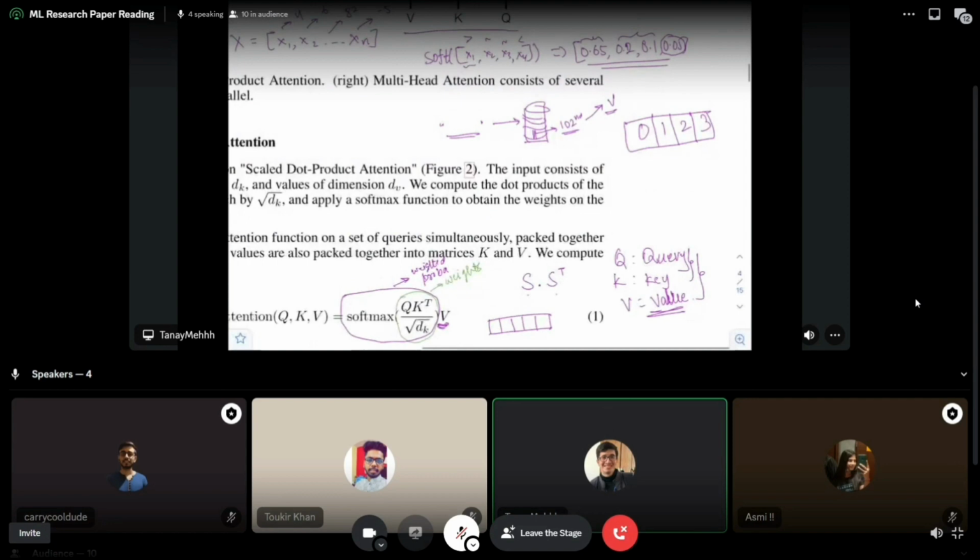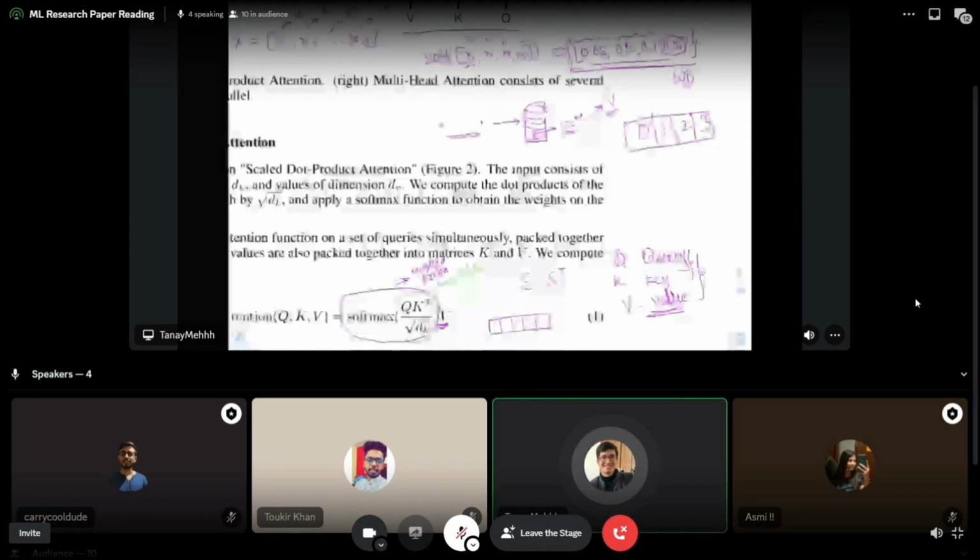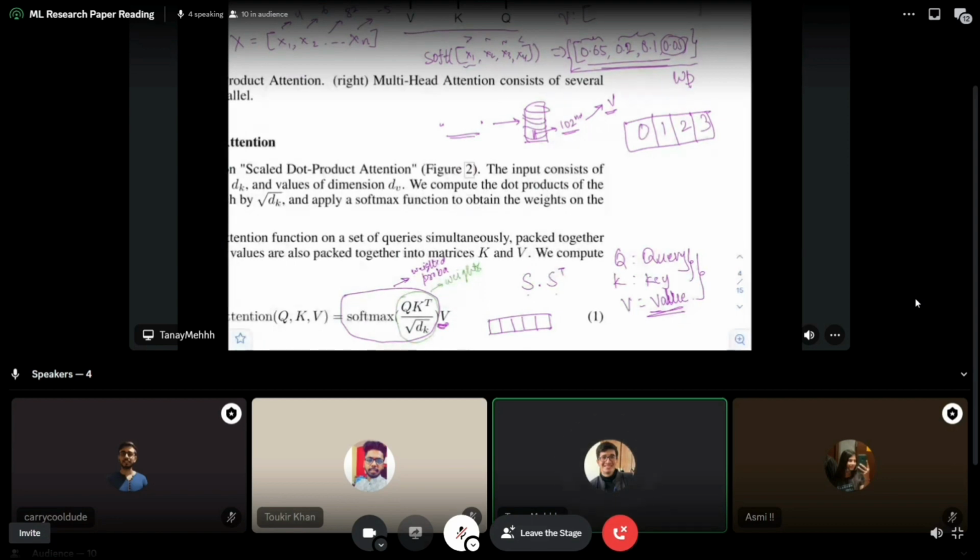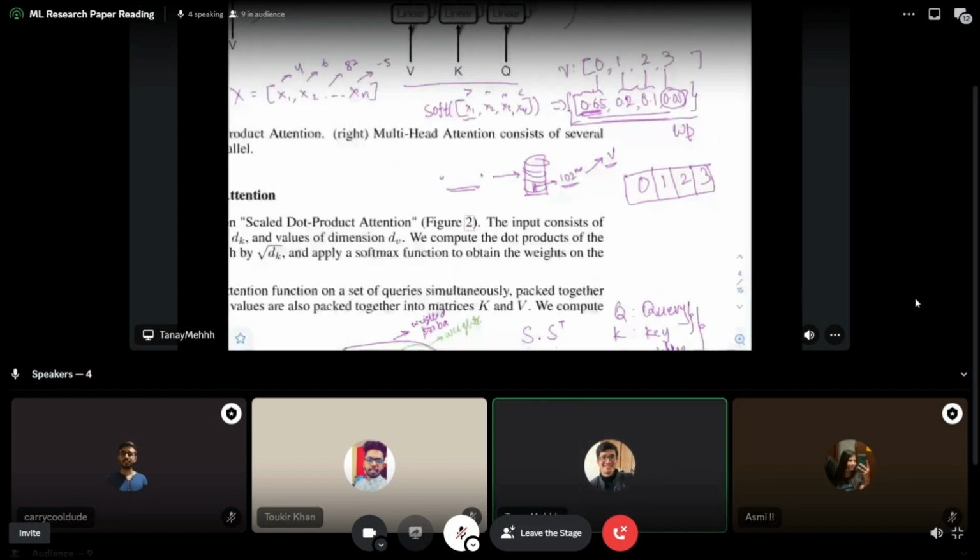So you have a matrix like this, and if you think about it, it actually tells us how much attention we should give to which word. So this is the weighted probabilities wp, and the v, the original sentence, is, let's say, 0 1 2 3, the same, right? So now if you take a look here, these are all corresponding values. Each of these is corresponding. So zero got the highest probability. By the way, this is just to explain, this is not the exact sentence because in 'the cat is cute', 'the' has no value. I think it should be the probabilities of cat and cute, but let's assume this. So 0 and 1 got quite a lot of probability.